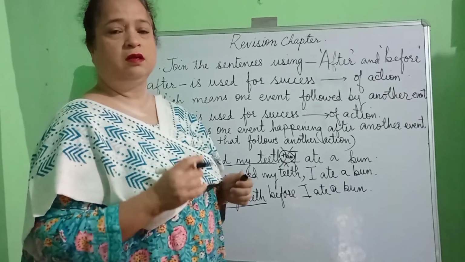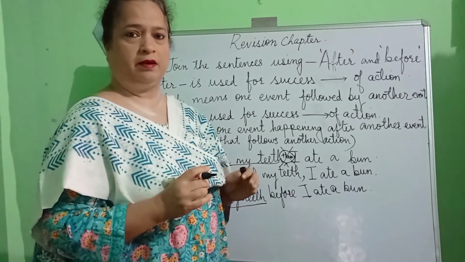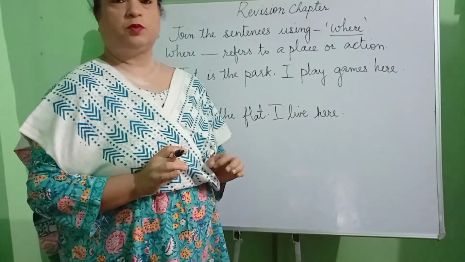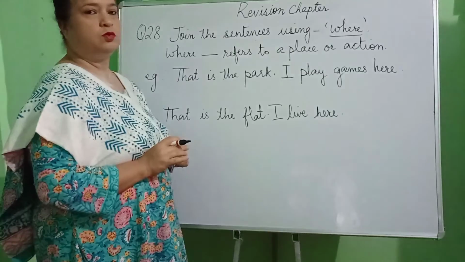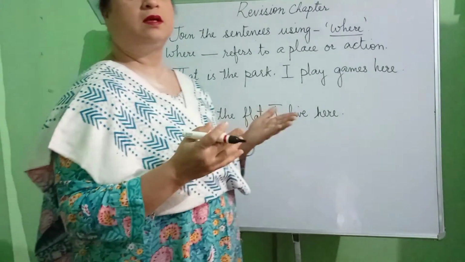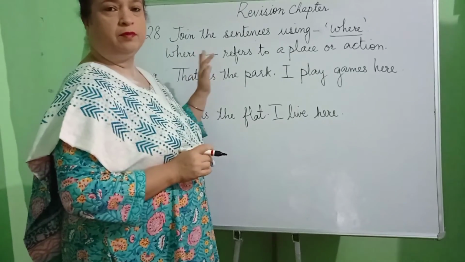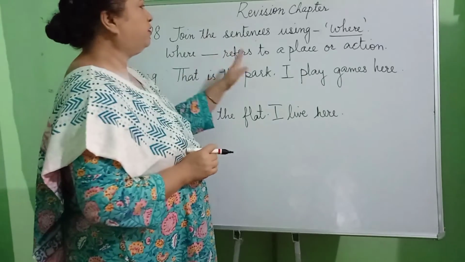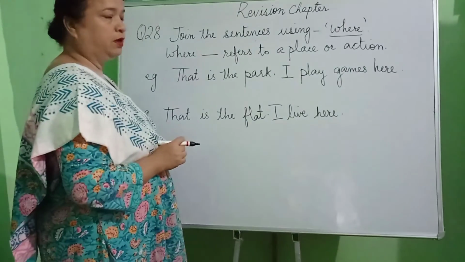Now let us learn how to join sentences using the word where. So the next question is question number 28. Join the sentences using where. Where means kahan ya jahan. Now, what does where refer to? Where refers to a place or an action that we are talking about.